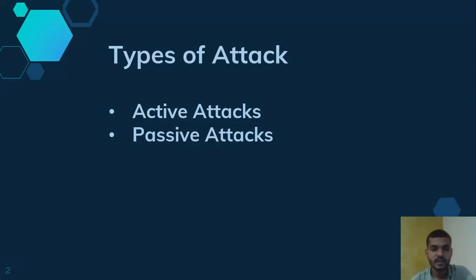First, let's learn what a passive attack is. A passive attack is an attack in which data is not modified. These attacks are done just for observation or for monitoring the data. And active attacks mean that they modify or alter the data. For that intention active attacks are done, and hackers are doing the active attacks. So these are mainly the two types of attack.